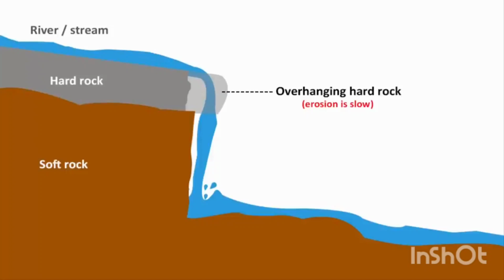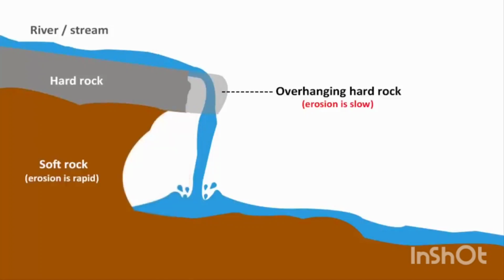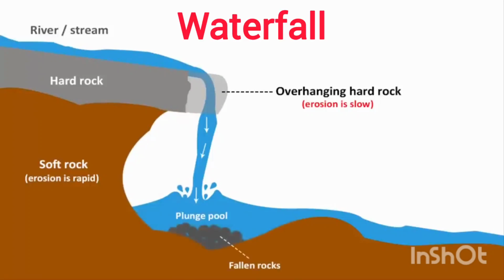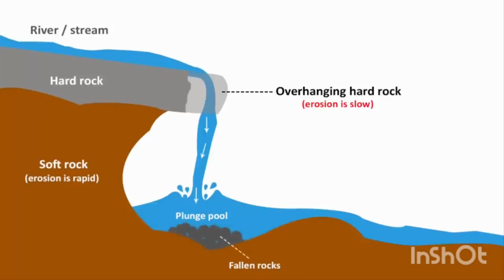In other words, you have a river or stream flowing over hard rock where erosion is slow, and also flowing over soft rock where erosion is more rapid. With time, the soft rock layer gets eroded and becomes a low-lying area. Now, when the water flows on top of the hard rock and falls onto the soft rock layer, it tends to form a plunge pool because the speed of the water increases due to the influence of gravity. At the bottom, you will notice that a plunge pool is formed.